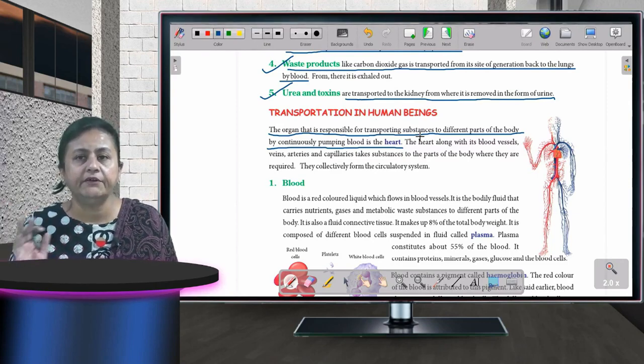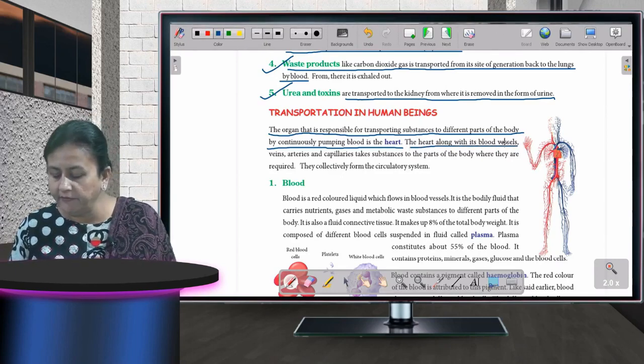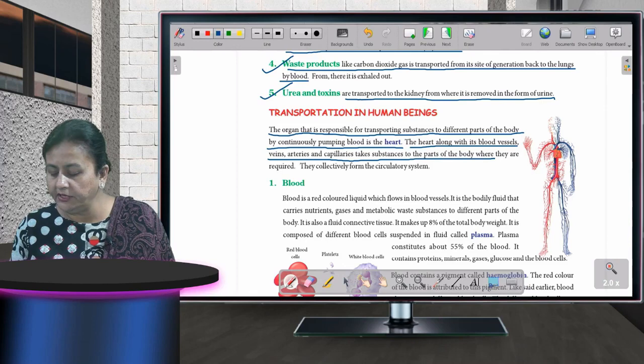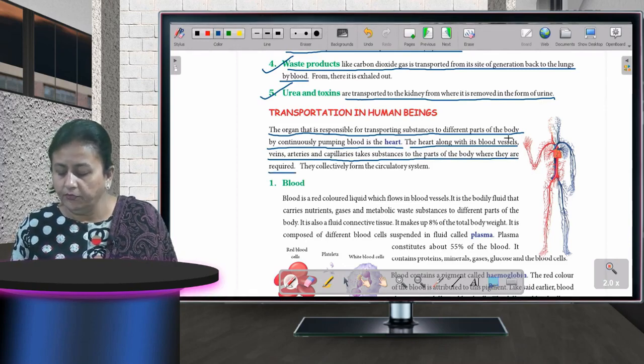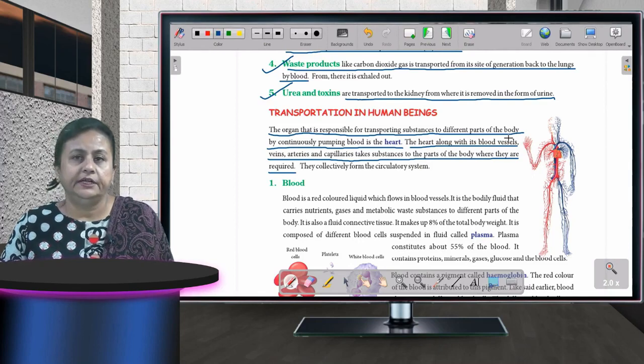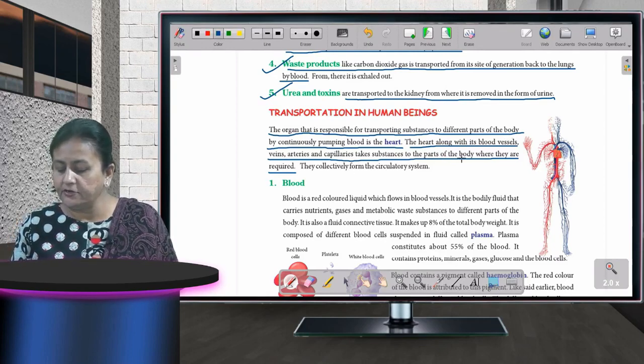It never stops. In case your heart stops, you are no more. The heart, along with blood vessels, veins, arteries and capillaries, takes substances to the parts of the body where they are required. So the heart, what does it contain? It contains veins, arteries and capillaries, and from there they take substances to the parts of the body where they are required.